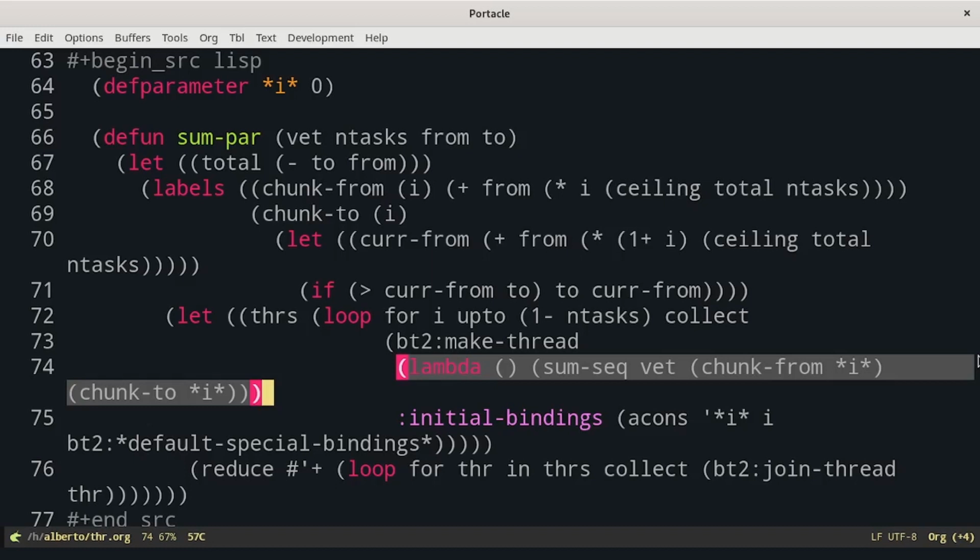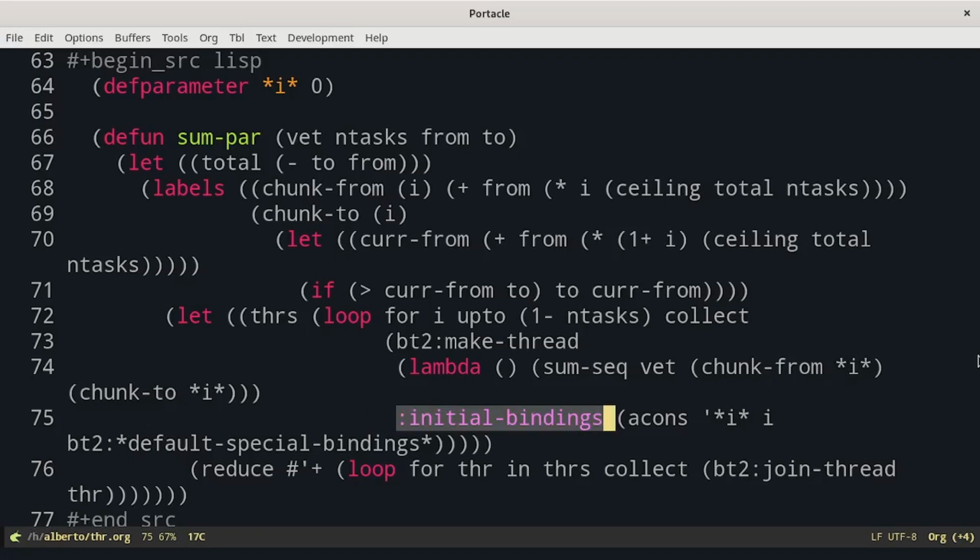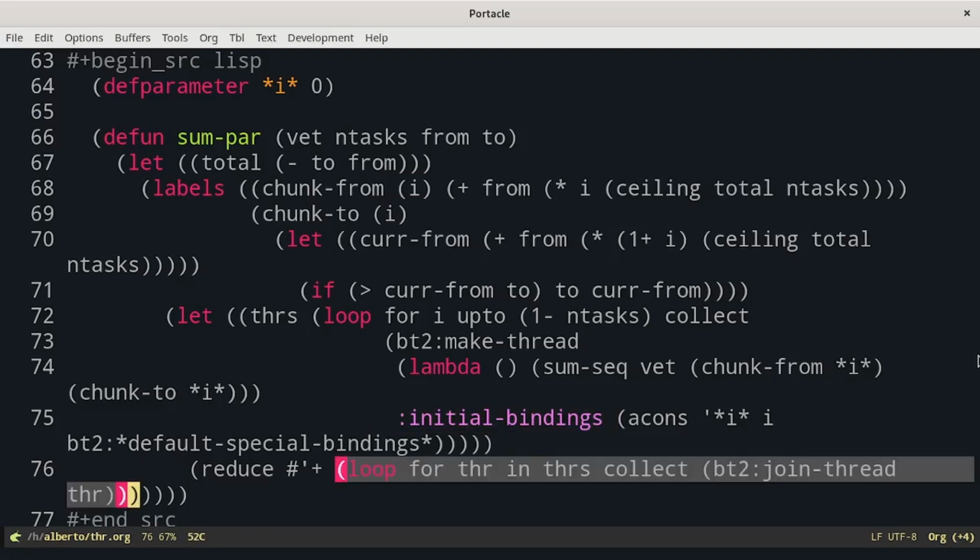And this is the most strange part of the algorithm. How to pass the value i from the main thread to the worker thread. In Common Lisp, there are libraries which offer more advanced ways to pass values from one thread to another, for example, using channels. In case of Bordeaux Threads, the easiest solution is to declare a global variable i and then add the new binding using initial-bindings. When all the threads start, we can do a join and wait for them to finish. The result will be a list of partial sums, and we will have only to sum those values, for example, using a reduce.